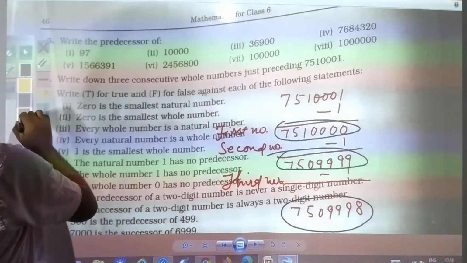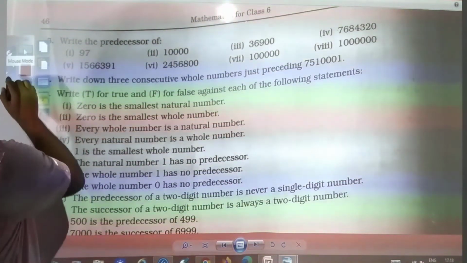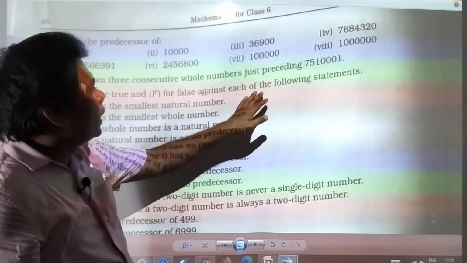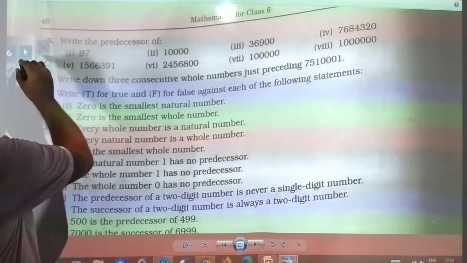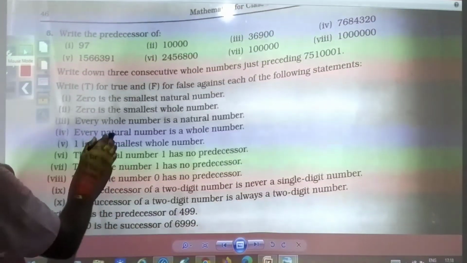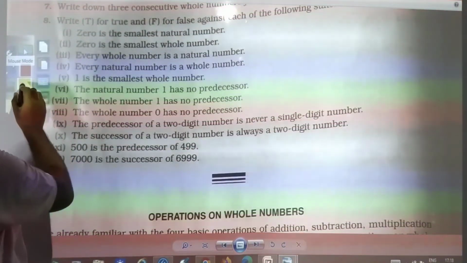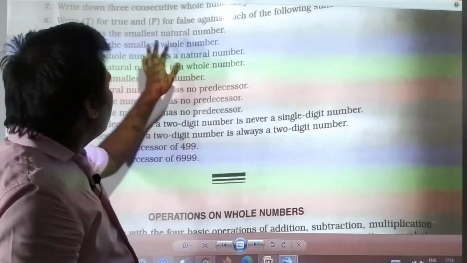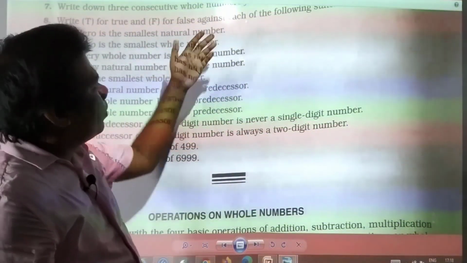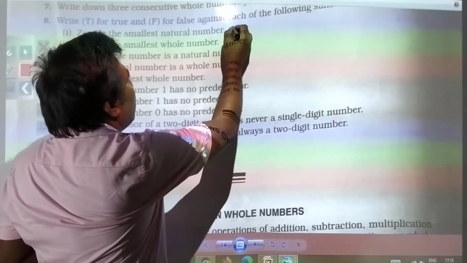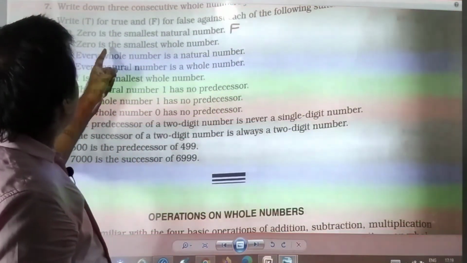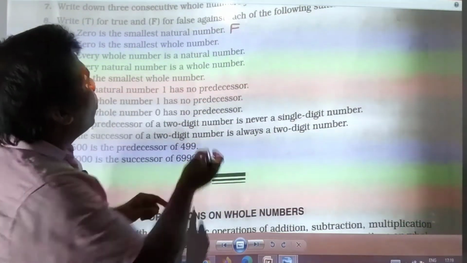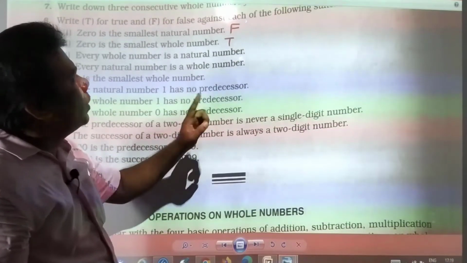Next, write T for true and F for false against each of the following statements. So your questions are, here you see: first, 0 is the smallest natural number. 0 is not the smallest natural number because natural numbers start with 1. So this is false. Next, 0 is the smallest whole number. Yes, it is true, because whole numbers start with 0.